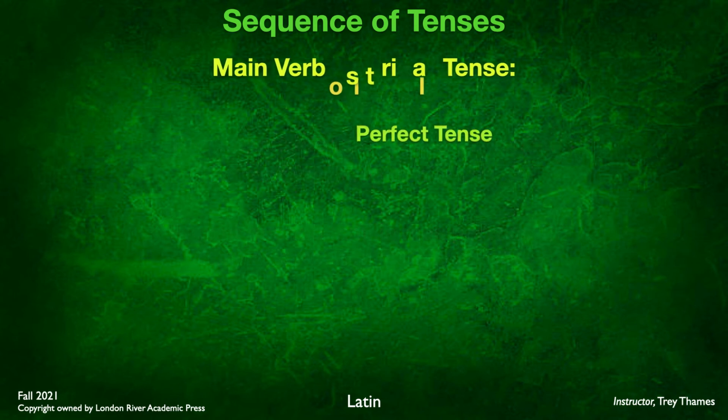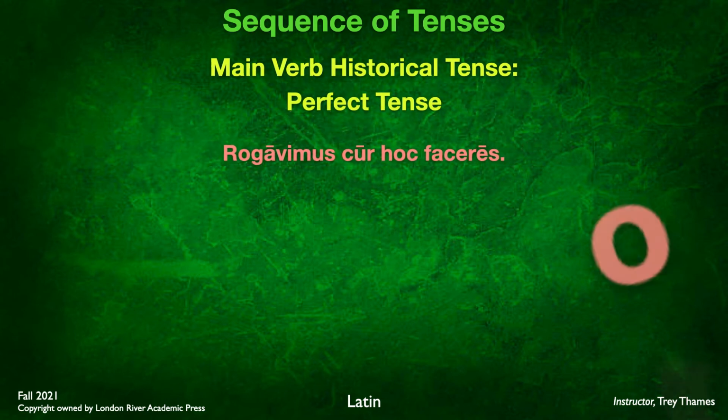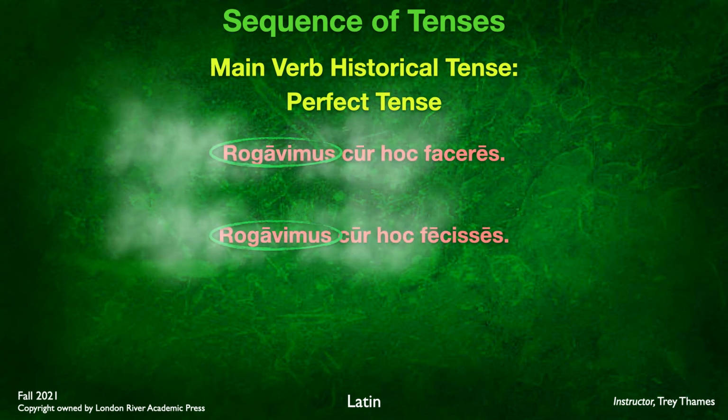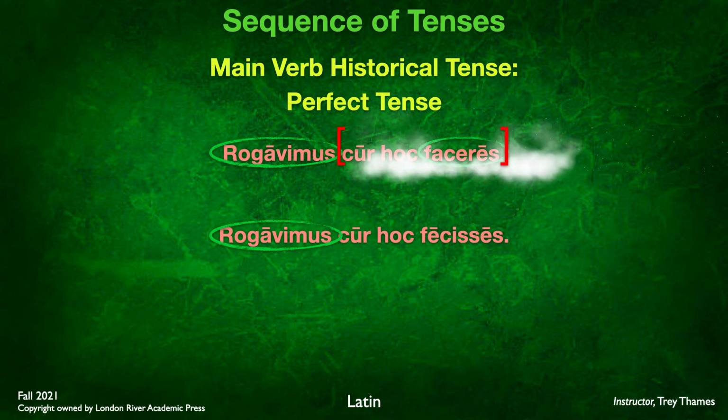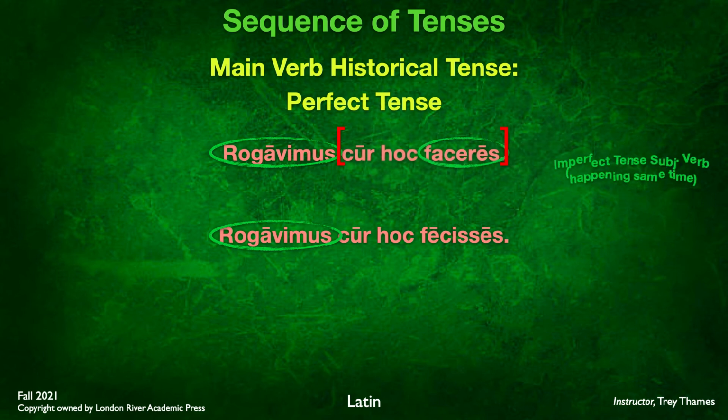Now let's shift this to the main verb being a historical or secondary tense. Specifically here, we're going to use the perfect tense form of rogo, so rogavimus. Rogavimus. And both examples are going to have that. And we got our secondary clause, cur hoc faceris.